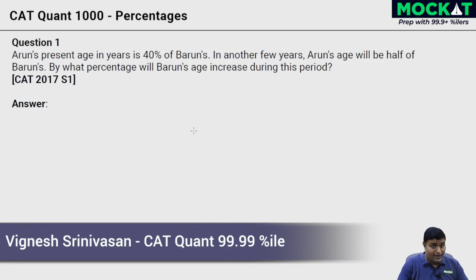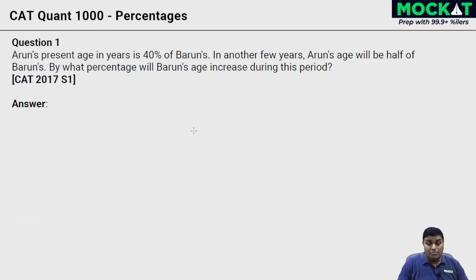Hi all and welcome to the Cat Quant 1000 series. In this, we're going to be covering about 1000 past questions from CAT, SAT, IFT, and so on. It's going to be probably more than 1000. This is the first of the videos. We're going to be starting with percentages, arithmetic. We'll cover that and then move to algebra and then geometry and so on.